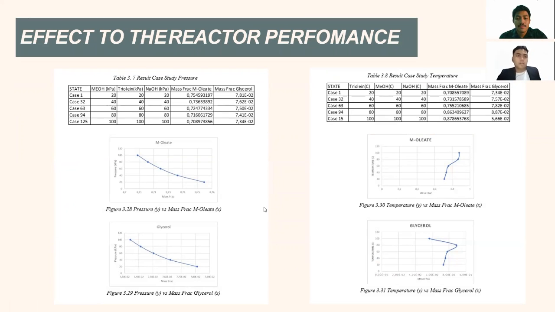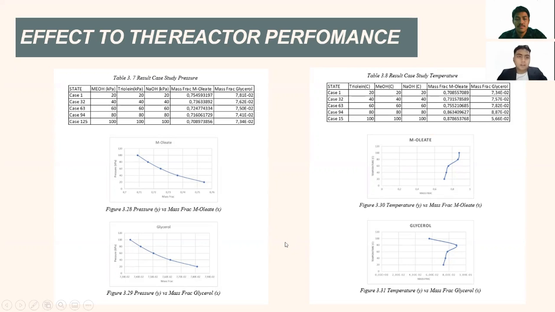So we move to the effect on the reactor performance. In this one, we use the case study function in Aspen HYSYS. For the independent variables, we choose the methanol, triolein, and sodium hydroxide. We choose the pressure as well as the temperature. And for the dependent variable, we choose the mass fraction of the methyl oleate and glycerol.